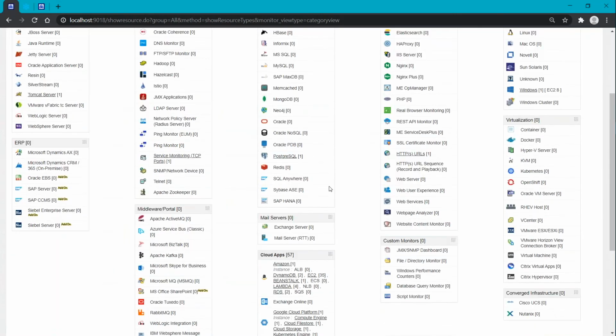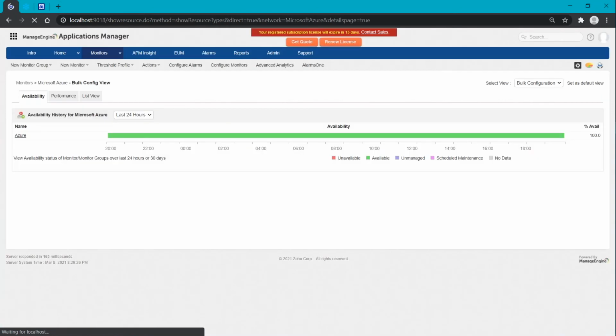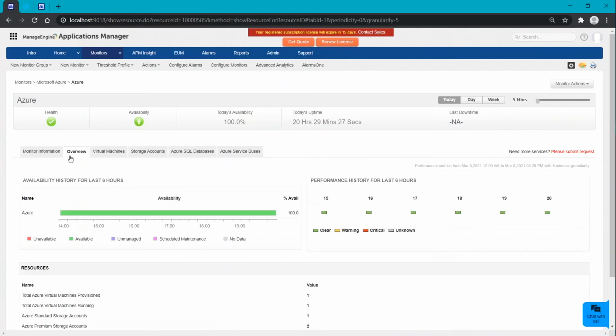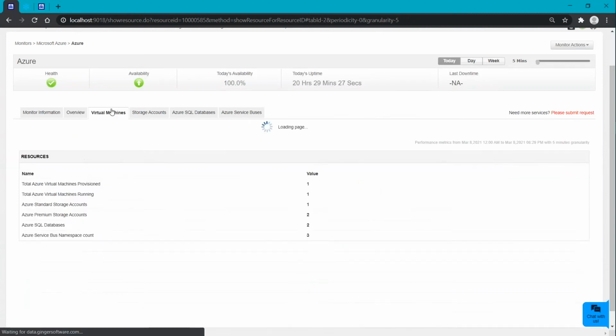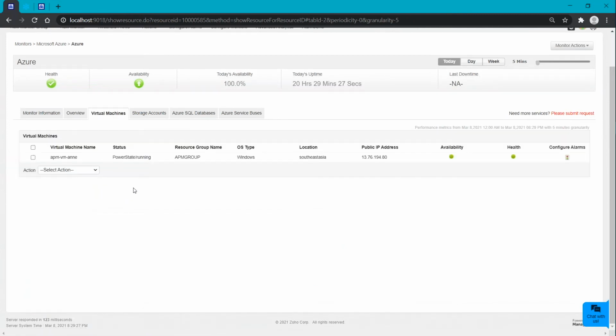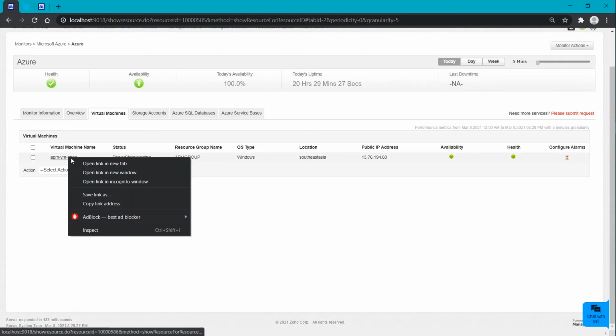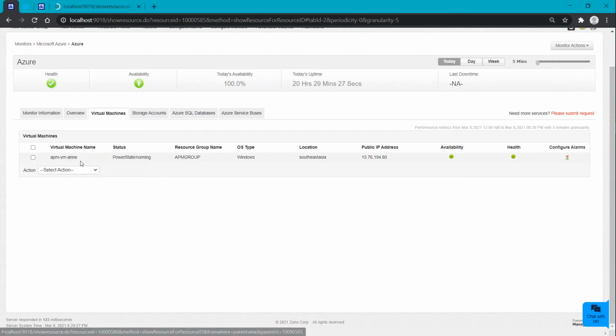Let me show you one of the added monitors to know more details regarding it. Here, along with the basic details, you can get to know about the services that have been added in this particular monitor. Under the virtual machine, you can get to know about the actual metrics related to the VM, like memory, disk, CPU, and all those details. Let me just show you quickly how a virtual machine looks like.